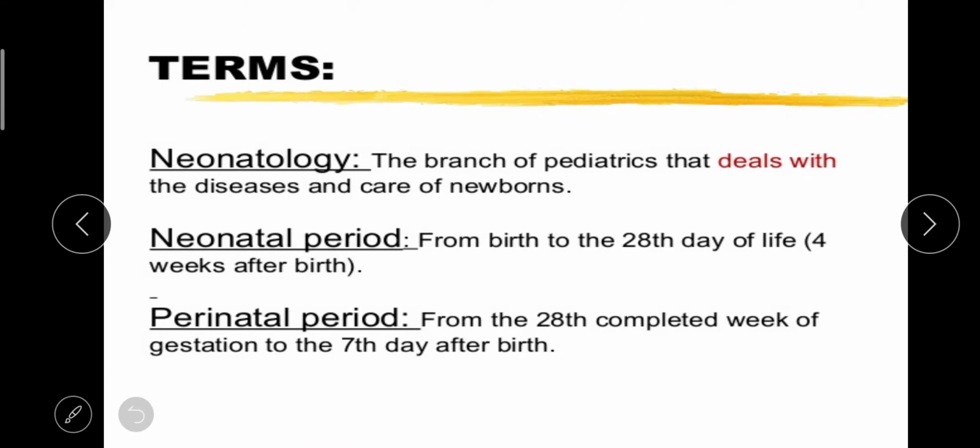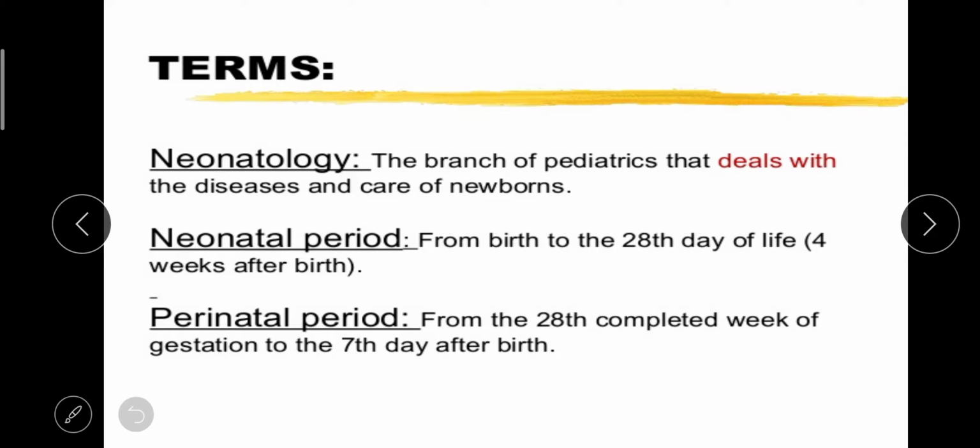So in the terms we have neonatology, that is the branch of pediatrics that deals with the disease and the care of newborns. So neonatology means it is a branch where we will be dealing with the pediatric, related to child, okay, and the disease and the care of newborn. The neonatal period is from the birth to the 28th day of life, means 4 weeks after the birth. That period is called the neonatal period.